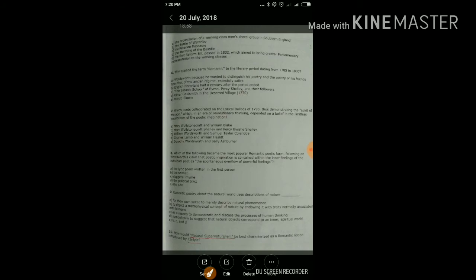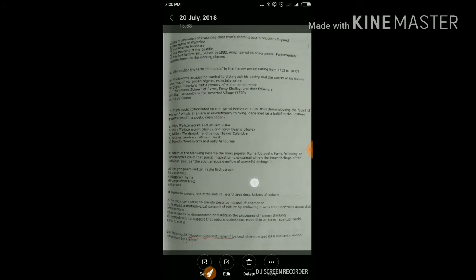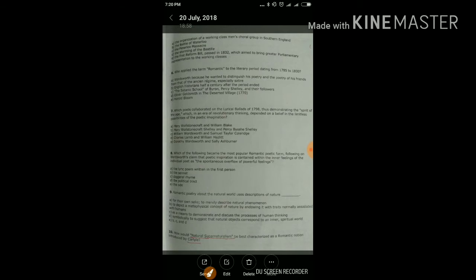Who applied the term romantic to the literary period from 1785 to 1830? Wordsworth, because he wanted to distinguish his poetry and the poetry of his friends from that of the ancien régime, especially satire. English historians, half a century after this period ended. The Satanic school of Byron, P.B. Shelley, and their followers, Oliver Goldsmith in Deserted Village in 1770, or Harold Bloom. Your option is B, English historians, half a century after the period ended.